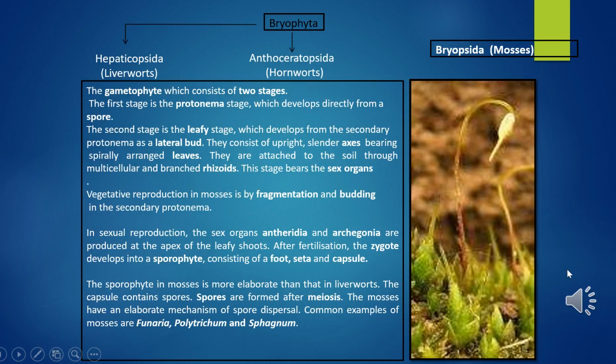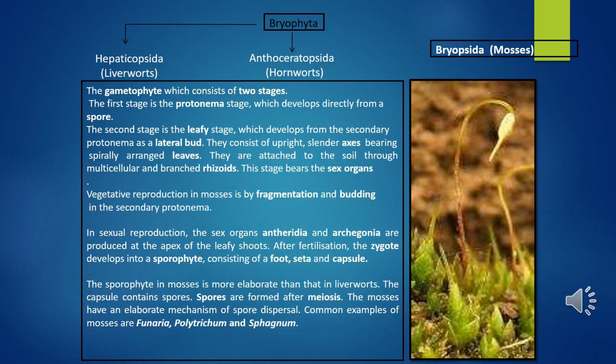Now we'll study about mosses. The predominant stage of the life cycle of a moss is the gametophyte, which consists of two stages. The first stage is the protonema stage and the second stage is the leafy stage. The protonema stage directly develops from a spore. It is a creeping, green, branched and frequently filamentous stage.